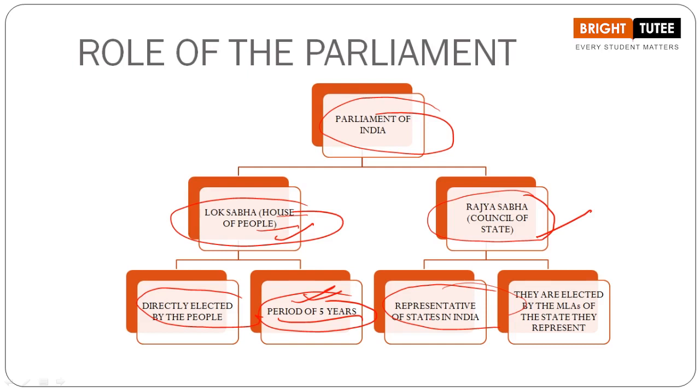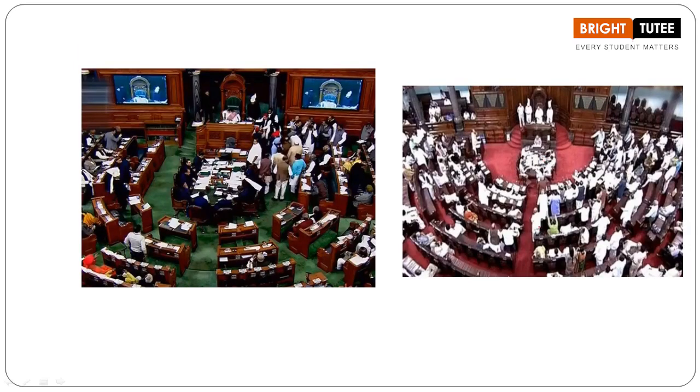But how are the members elected here? They are elected by the MLAs. MLAs here, what does that mean? We are referring to the members of the legislative assemblies of all different states. They are the people who are electing the members of the Rajya Sabha. Okay, they are the representatives of the states. Now you can see the two pictures here, one for the Lok Sabha and one for the Rajya Sabha.